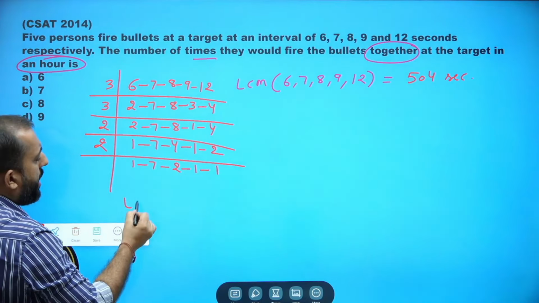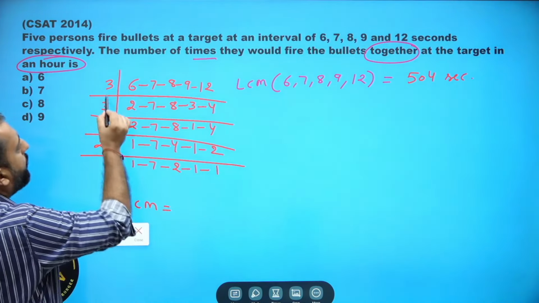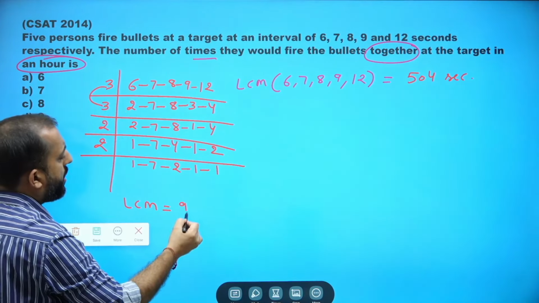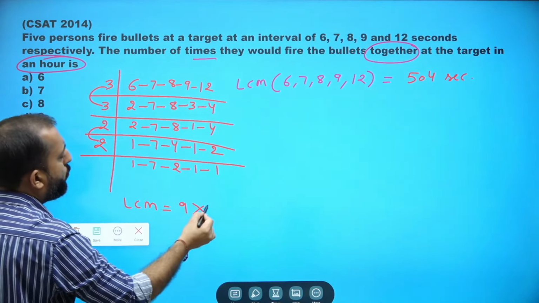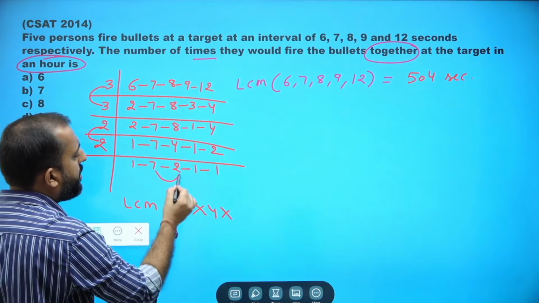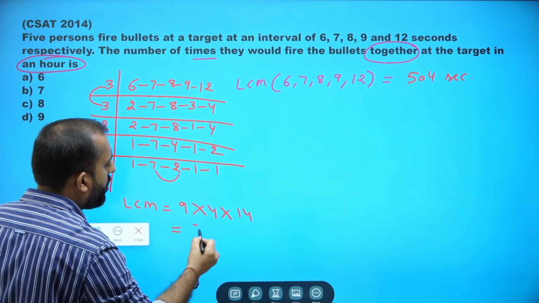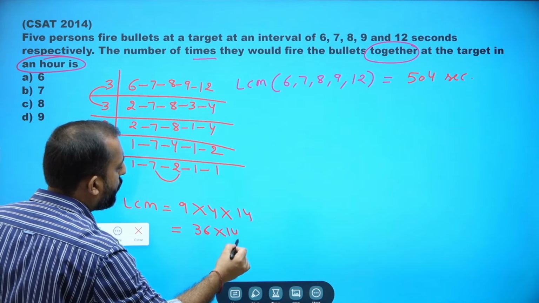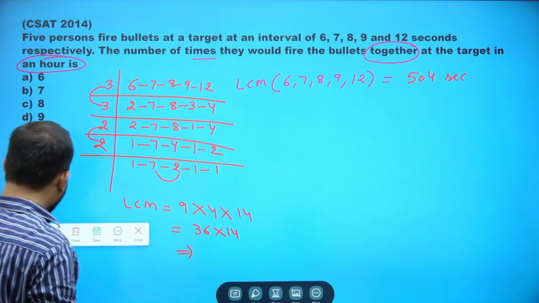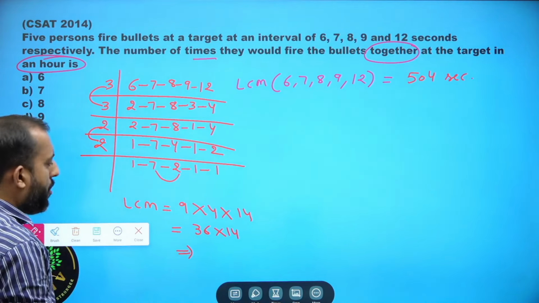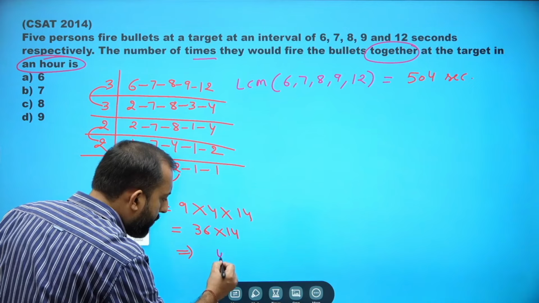So finally LCM will be equal to 3 into 3 which is 9, 2 into 2 which is 4, 7 into 2 which is 14. So 36 into 14. 14 6s are 84.